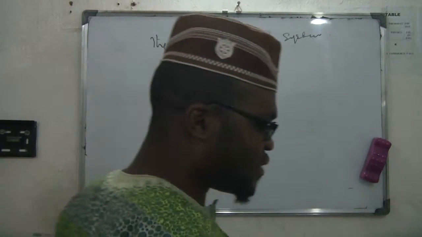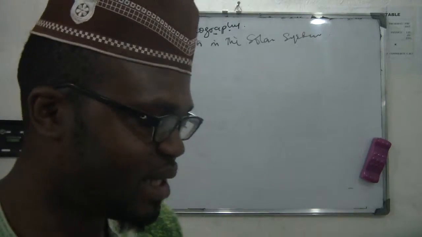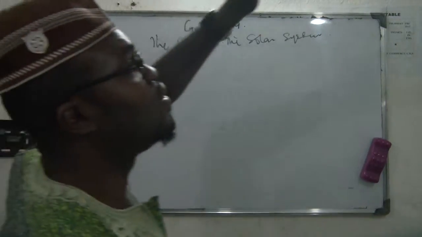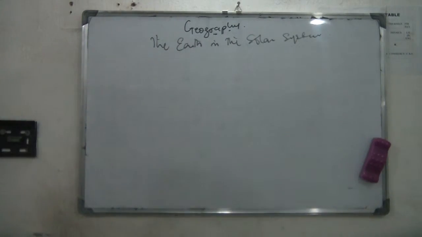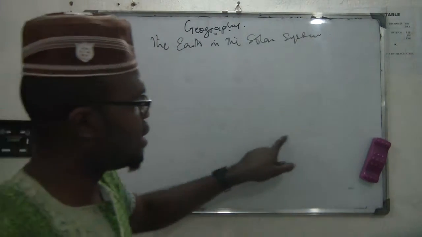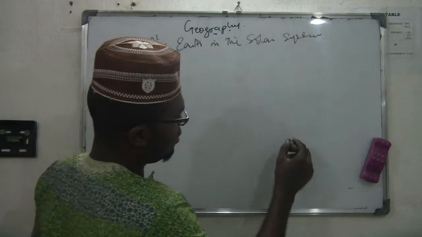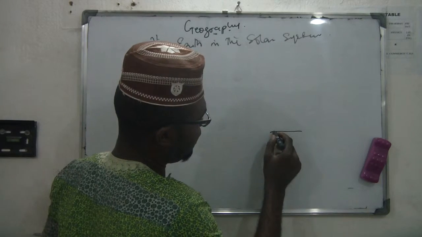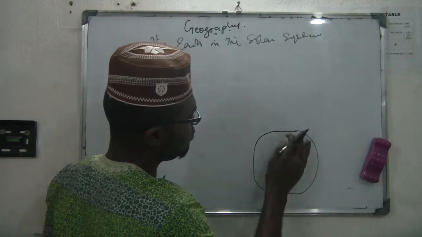Spacemen have often described the Earth as a beautiful jewel. That's what people that go to space describe the Earth as. And from the diagram I drew, we have the Earth as a sphere with flattened poles.